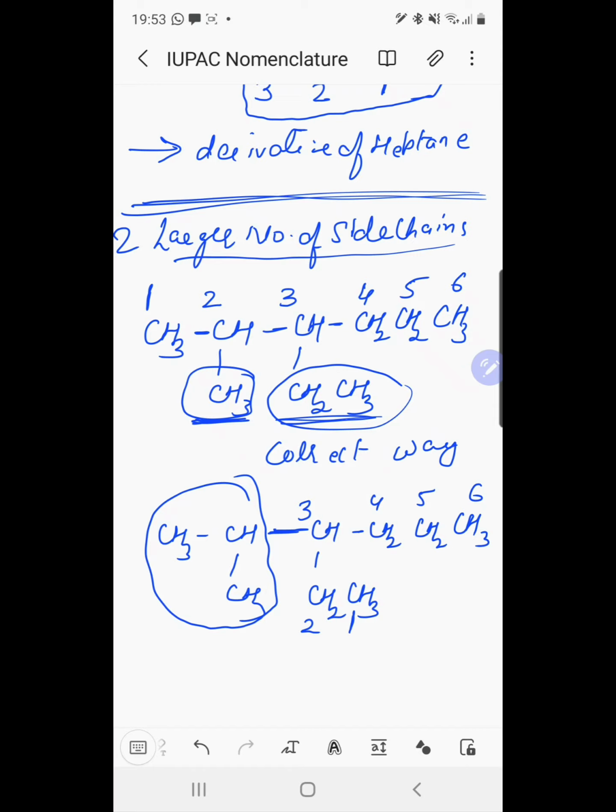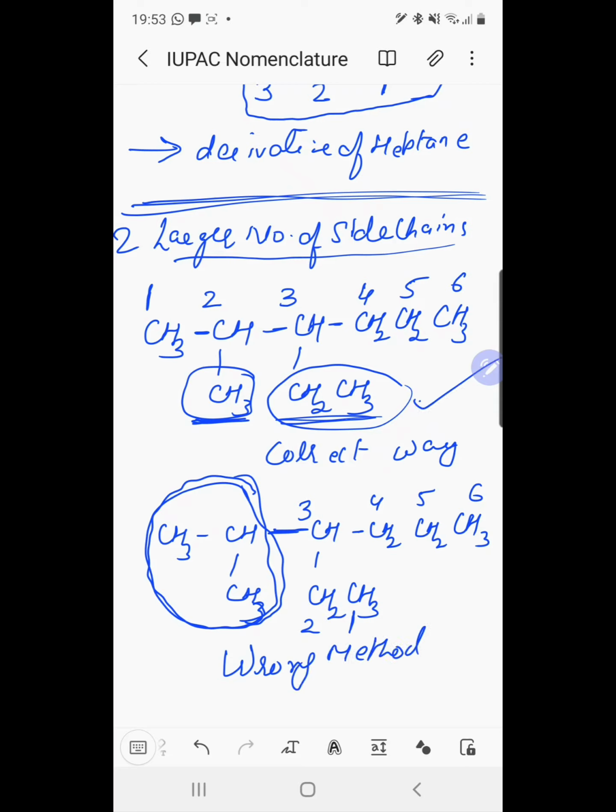In the first case, we name this in this way. We have a total of 6 carbon atoms and we have two substituents or side chains. In the second method, we number from this side 1, 2, 3, 4, 5, 6. We have only one substituent at third position. So this is the wrong method. The correct method is the first one.